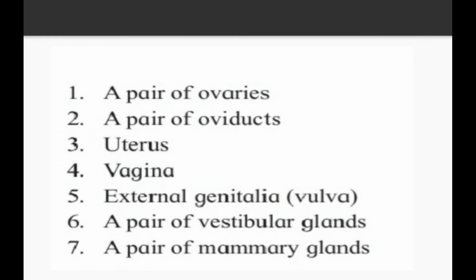A female reproductive system includes 7 things. The first one is a pair of ovaries, second a pair of oviducts, third uterus, fourth vagina, fifth external genitalia, it is also called a vulva, sixth a pair of vestibular glands, and seventh a pair of mammary glands. So all the 7 points are included in the female reproductive system.